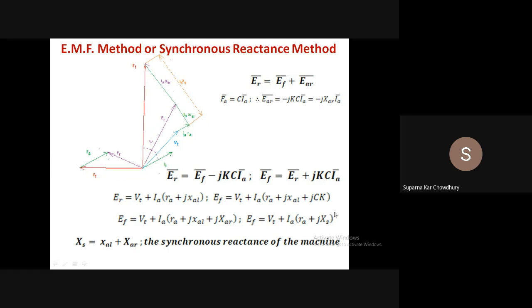This XS is defined as the synchronous reactance. Now, synchronous reactance is an important concept. This is a reactance which takes care of the voltage drop due to the leakage reactance as well as the change in voltage due to the armature reaction.